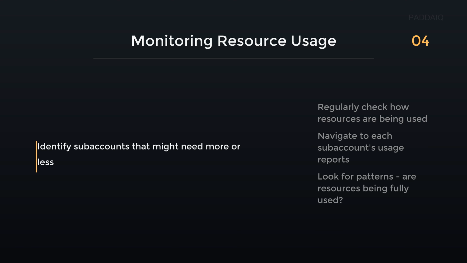Identify sub-accounts that might need more or less. This means checking which areas of your BTP setup are using too many or too few resources, like memory or processing power. For example, a development sub-account running heavy tests may need more memory allocated. Regularly reviewing this ensures your applications run efficiently and cost-effectively.